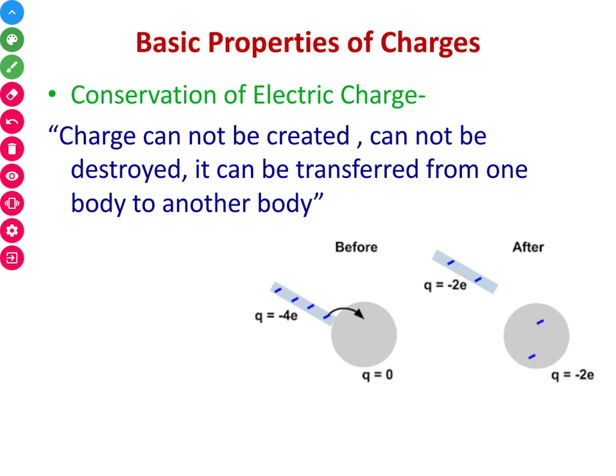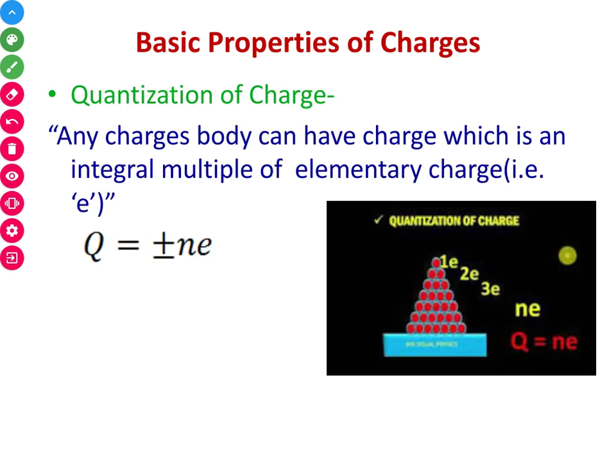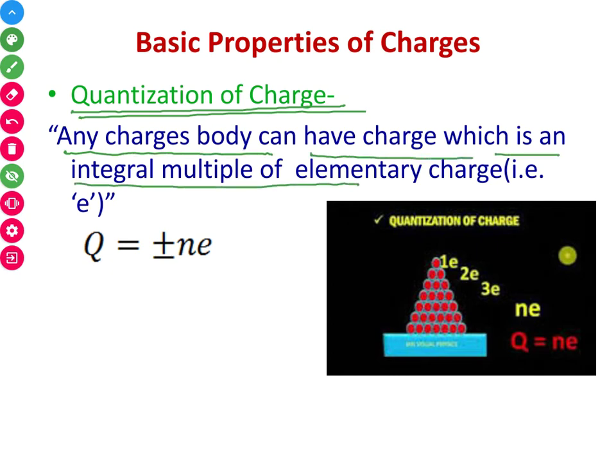The next property of charge is quantization of charge. Quantization of charge means any charged body can have a charge which is an integral multiple of the elementary charge, that is, the electron. Electron is called the elementary charge.